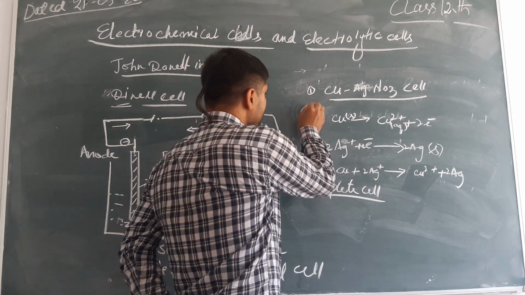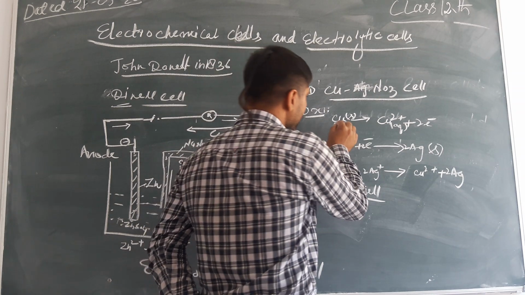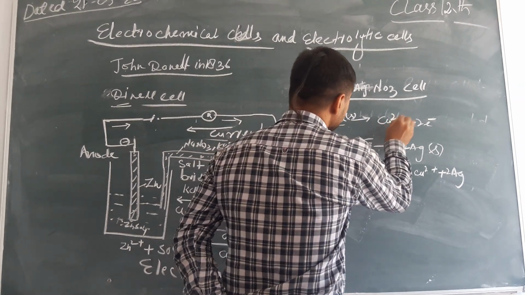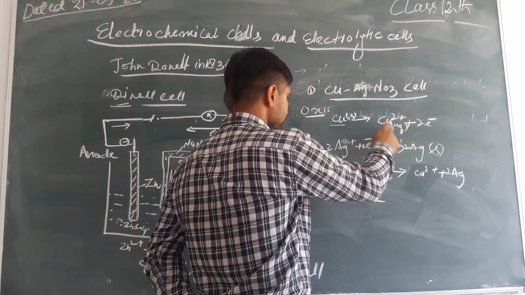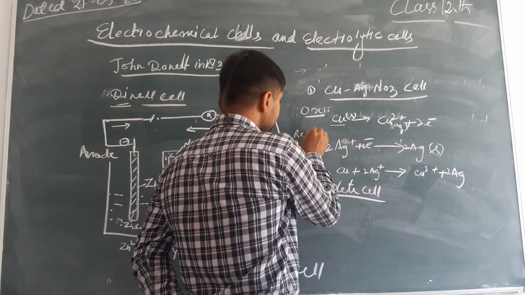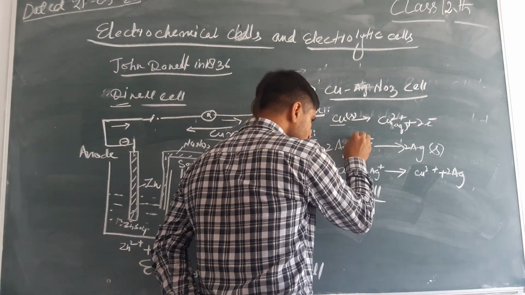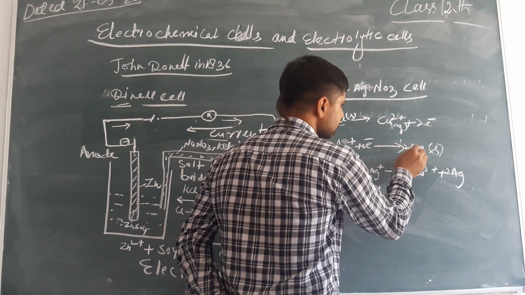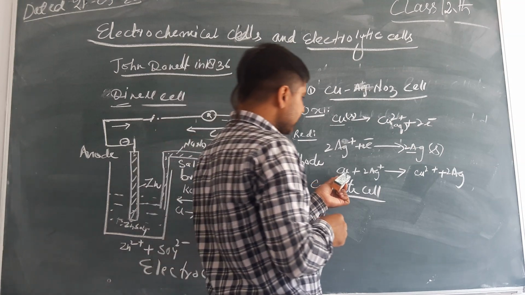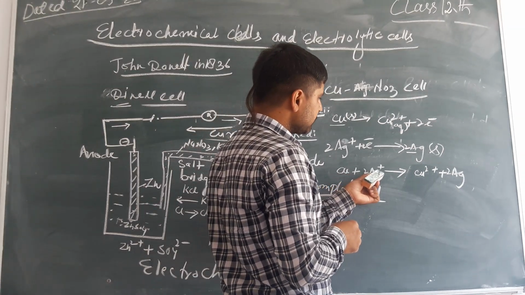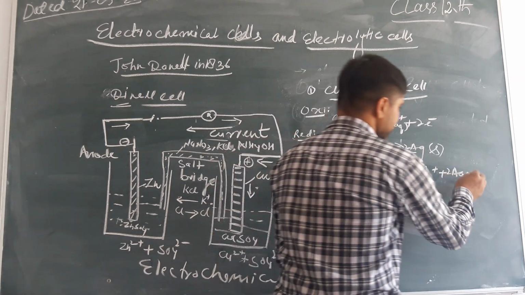In the oxidation half, copper loses 2 electrons to give Cu2+ aqueous. In the reduction half cell, silver gains electrons to give silver metal. This is the overall reaction: Cu plus 2Ag+ gives Cu2+ plus 2Ag solid.